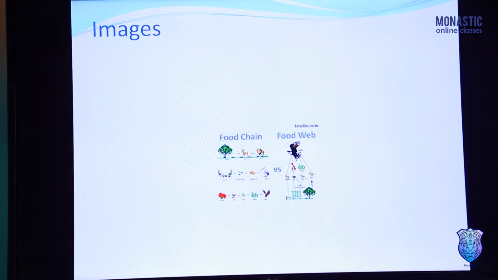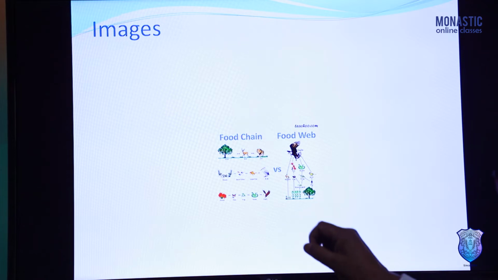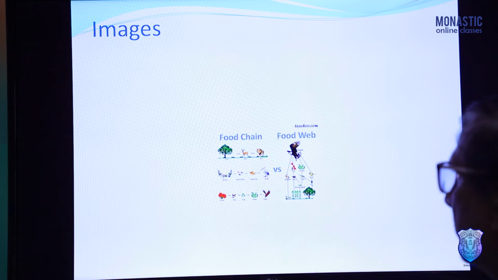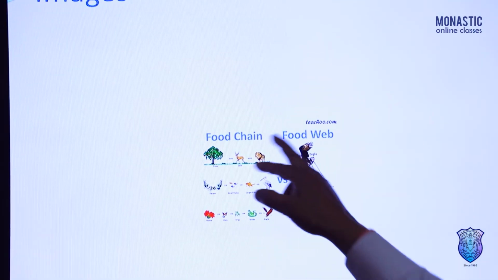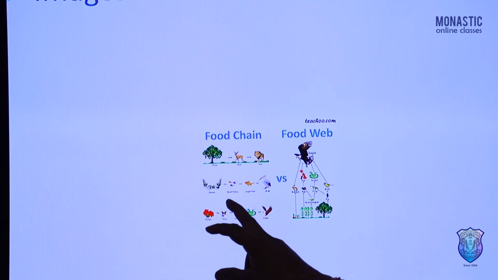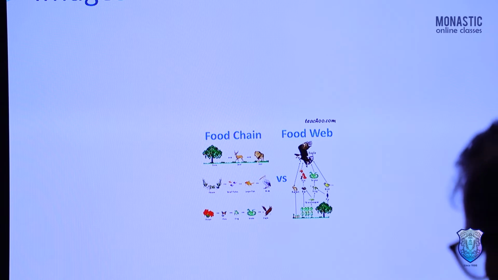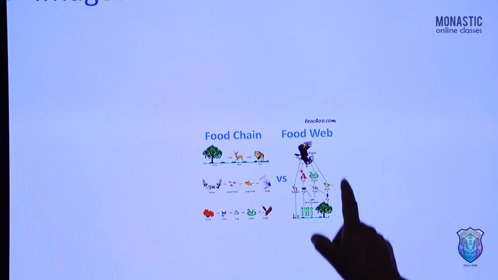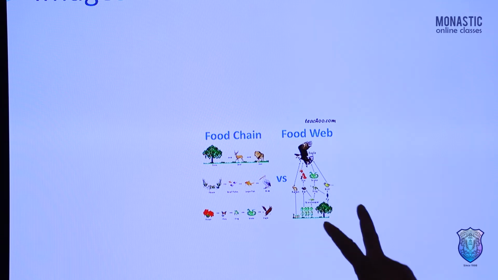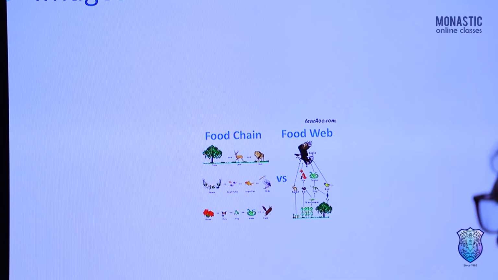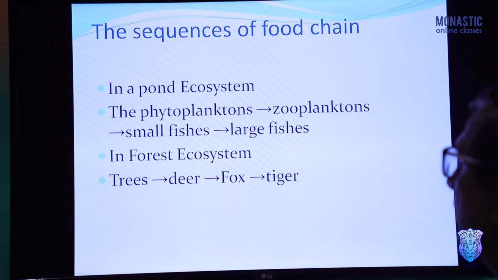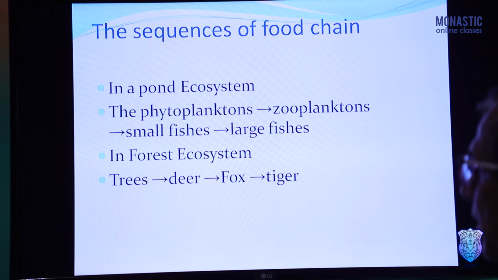Now images which indicate the food chain, like in forest ecosystem, here are the trees, which are fed upon by the deer, and deer is fed upon by the lion or other animals like tiger, leopard. So these are some examples of the food chain. Three examples are given here, and this is the food web, because in an ecosystem many food chains are found which intersect each other and form a web-like structure, and this is known as food web.